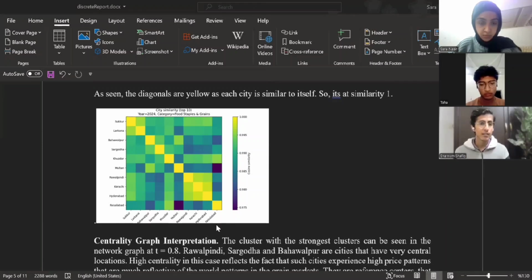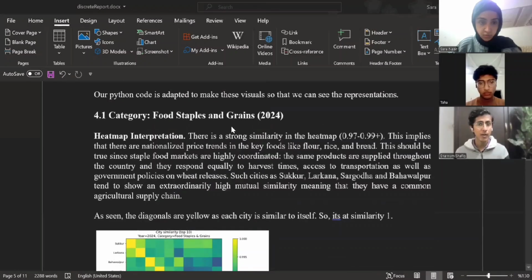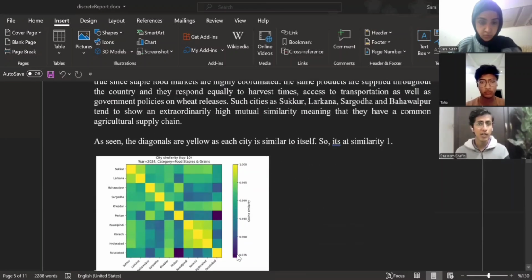As you can see, some of the colors are green, some are light green, some are aqua, and the darkest color, the dark blue or violet, indicates that those two cities are the least similar to each other. Moving on, in the food staples and grains category, similarities range from 0.97 to 0.99, showing strong coordination across cities.